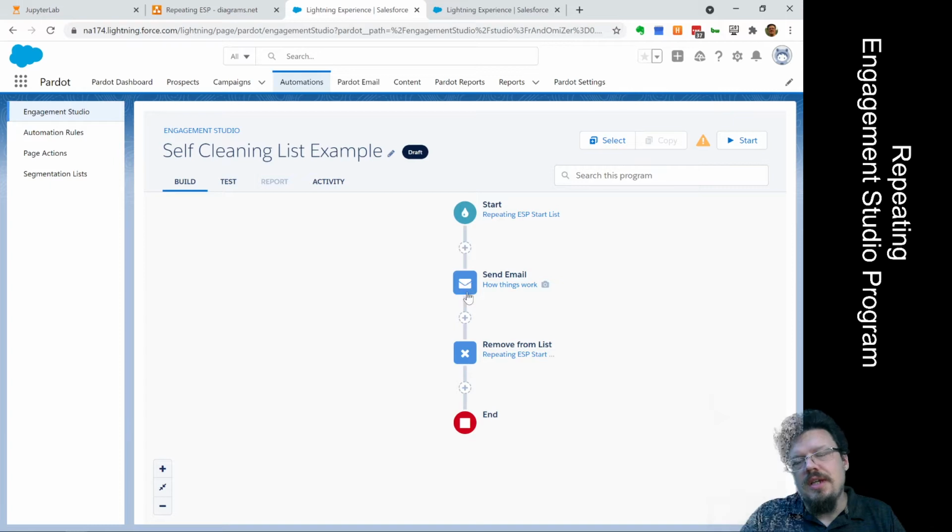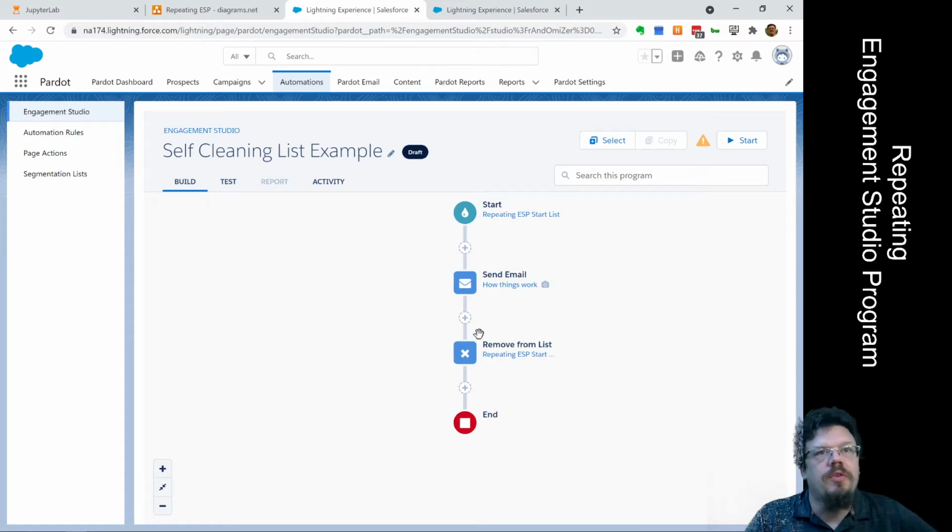It takes 30 seconds for processing 1 or 2 nodes at a time. So 1 or 2 of these nodes will process every 30 seconds. When you turn on an Engagement Studio program, if you watch and reload, you can actually see the prospect counts trickle through the ESP. So we can do this action, remove from the list, and there's still enough time before they get removed from the main list that we actually do hit this end node, because that's what we want. We want to make sure that the prospects that get removed hit the end node. So this remove from the start list always has to be immediately before the end node.